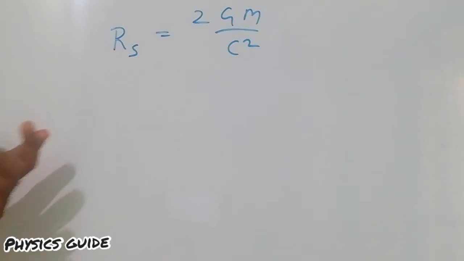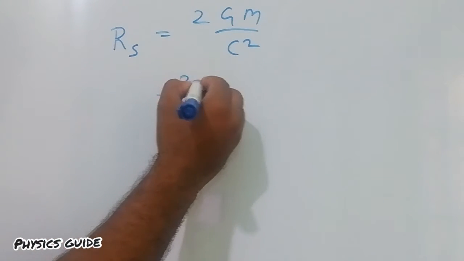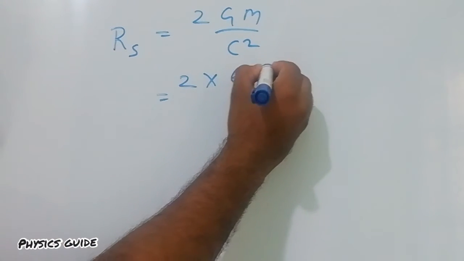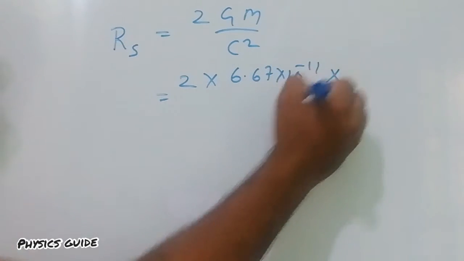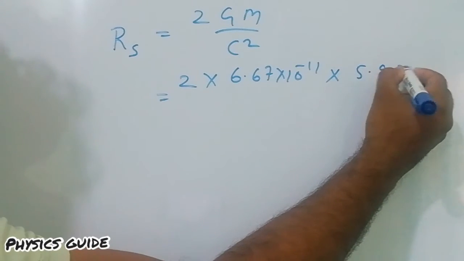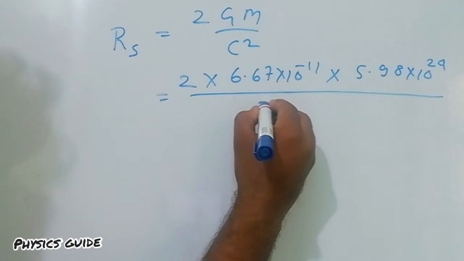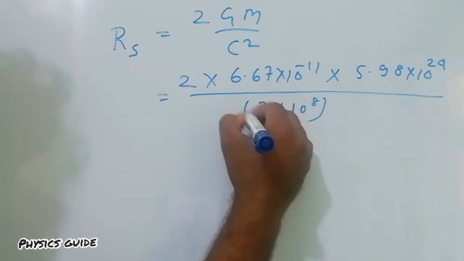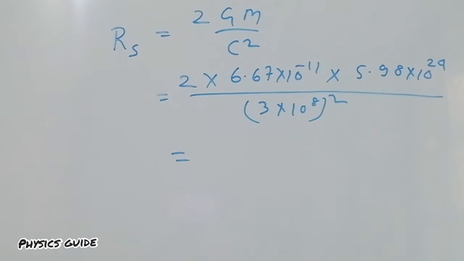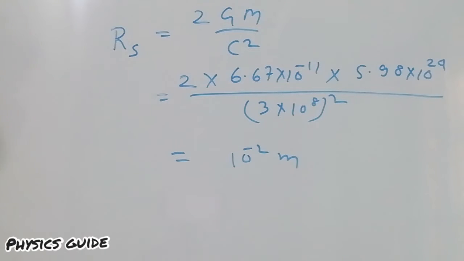So this is the equation for the radius of an object to be a black hole. That is equal to 2 times the value of G, 6.67 × 10^-11, times the mass of the Earth, which is given as 5.98 × 10^24 kg, divided by c squared, where c is the speed of light, 3 × 10^8. If we calculate it, the result becomes 10^-2 meter. So the radius of the Earth should be 10^-2 meter to be a black hole.